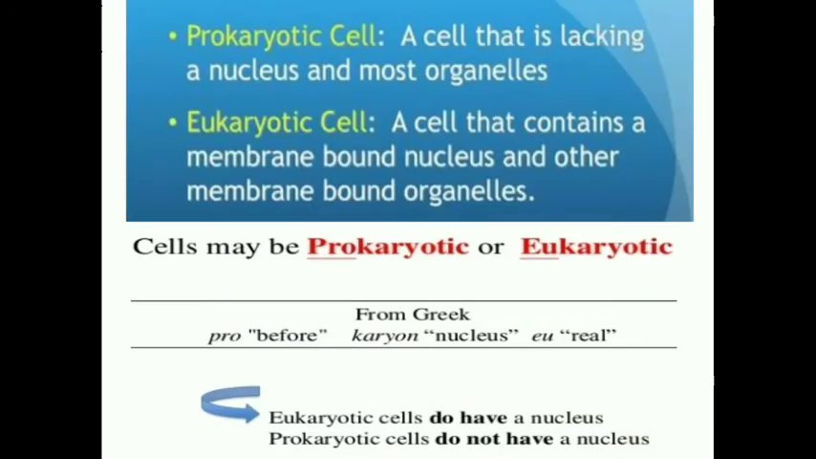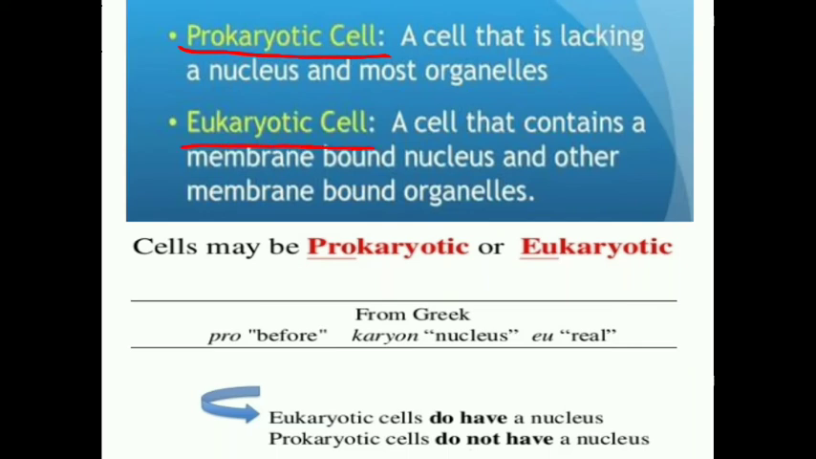So, how can we define a prokaryotic cell? A cell that lacks a nucleus and most membrane bound organelles is called a prokaryotic cell. And a cell that contains a membrane bound nucleus and other membrane bound organelles is called a eukaryotic cell.